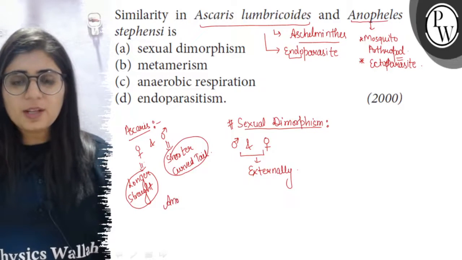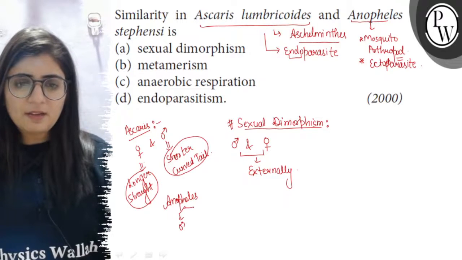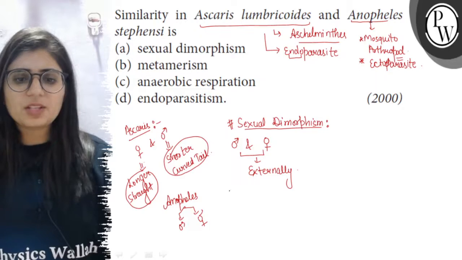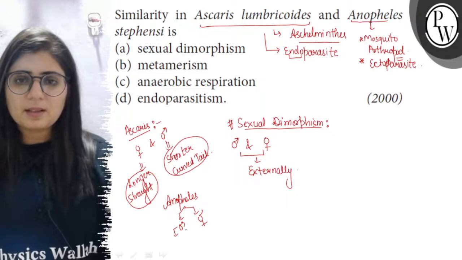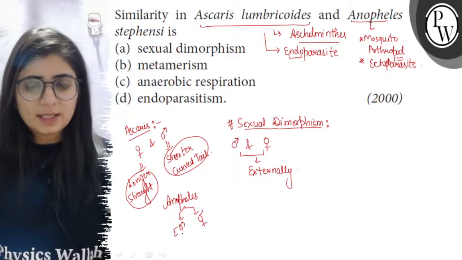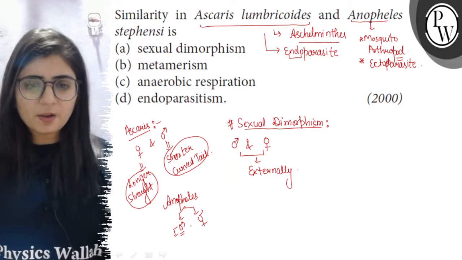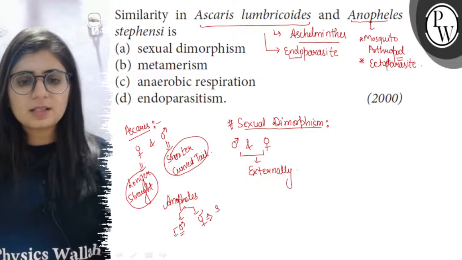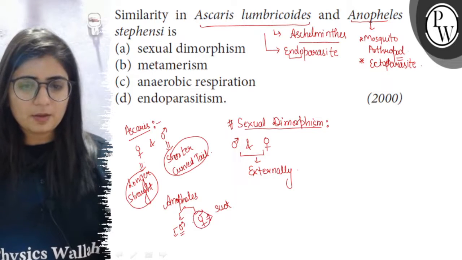Likewise in Anopheles also, which is a mosquito, here also the male and female partners can be distinguished externally. So what are the differences? The male partner, if we look at the behavior, then male partner doesn't suck the blood, it feeds on the nectar of plants, while the female sucks blood. So blood sucking is the female organism.